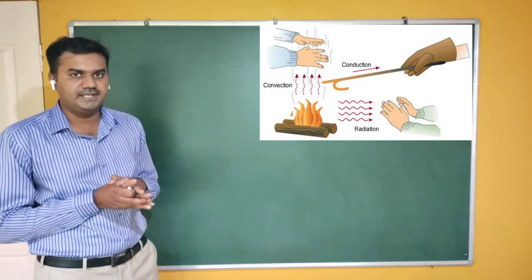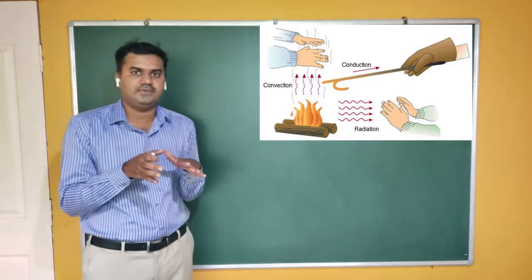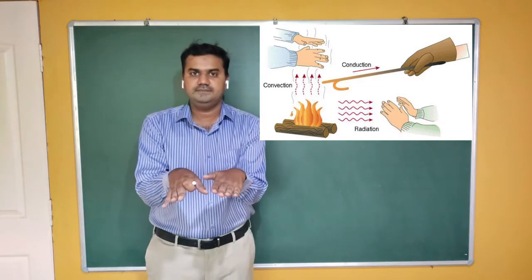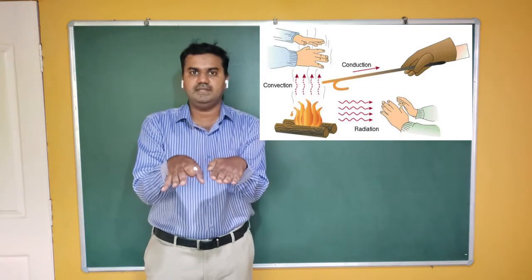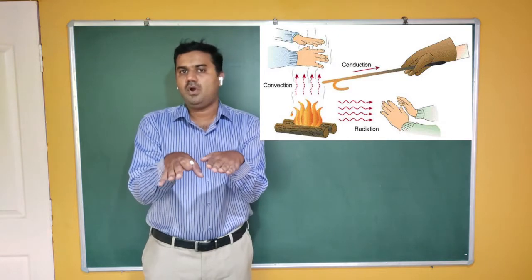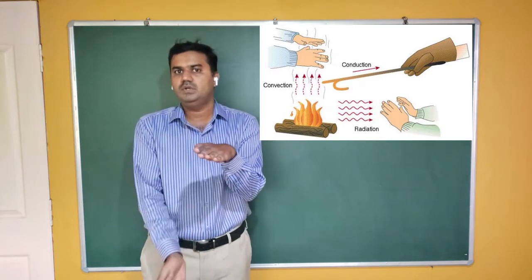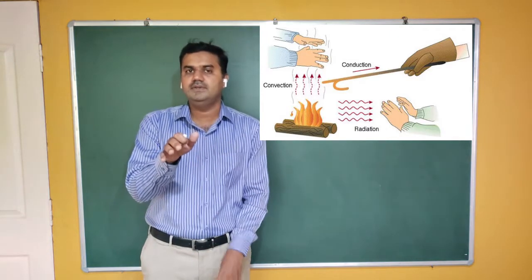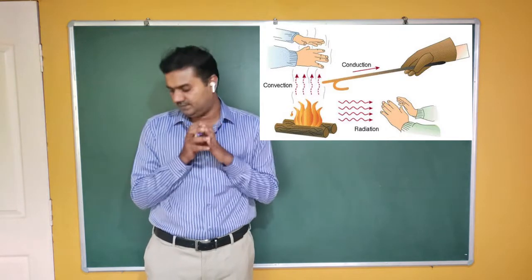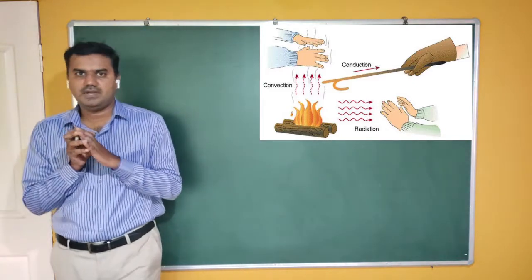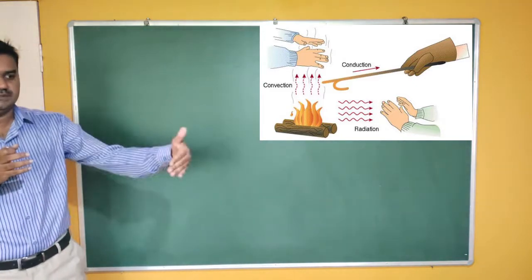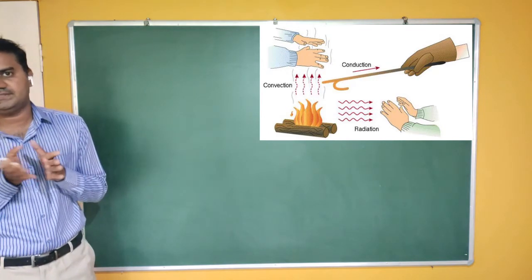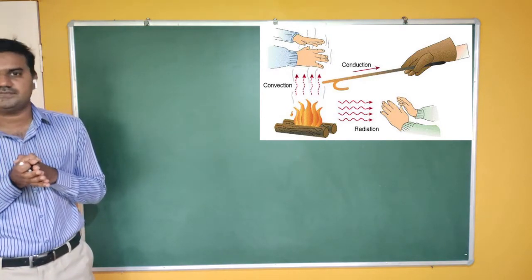The second possibility is if you stand in front of a fire, or keep your hands some distance from the fire, then you feel hotness. This time there is no metallic rod, but still the heat is flowing from the fire to your hand. And the third possibility is if you stand some distance from the fire, still you feel the hotness. This is the third type of heat transfer.